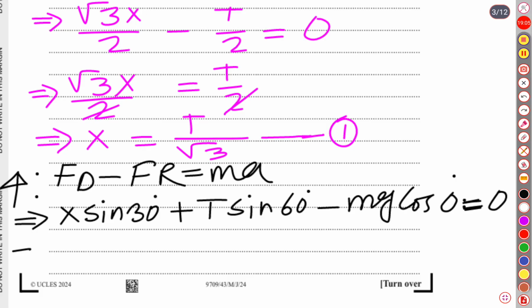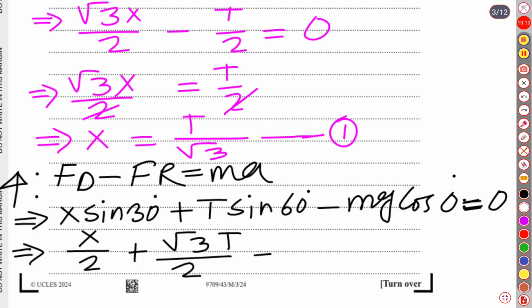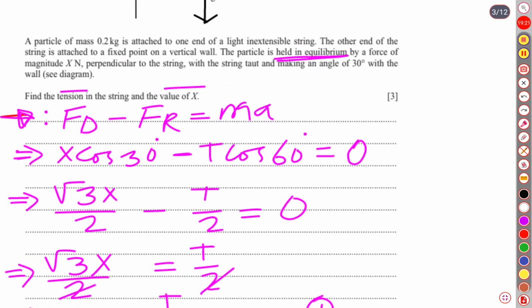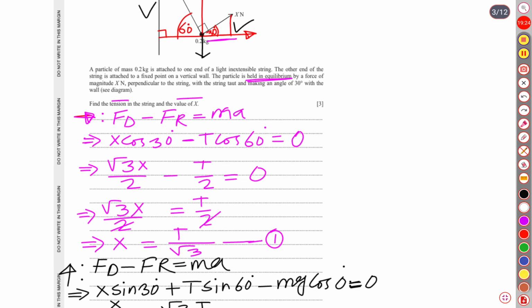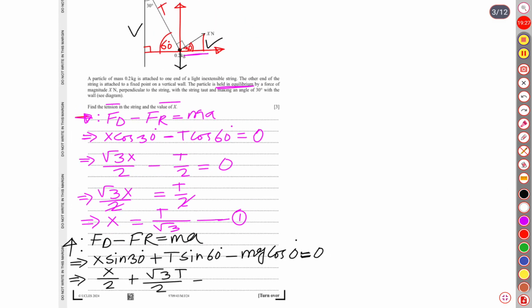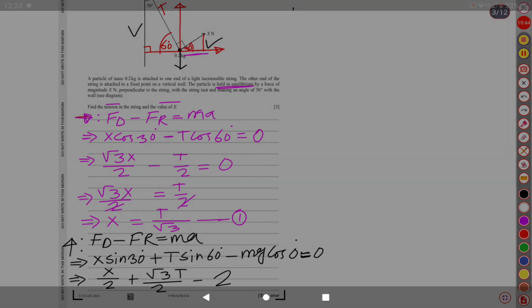Let us calculate this. It is going to be X over 2, since sin 30 means half, plus sin 60 means root 3 over 2, so square root 3 T over 2, and minus the mass of the particle. How much is the mass? The mass of the particle is given as 0.2. So 0.2 into acceleration due to gravity, 10, gives 2, and cos 0 means 1, so it is actually 2. Okay, now let us do the simplification.